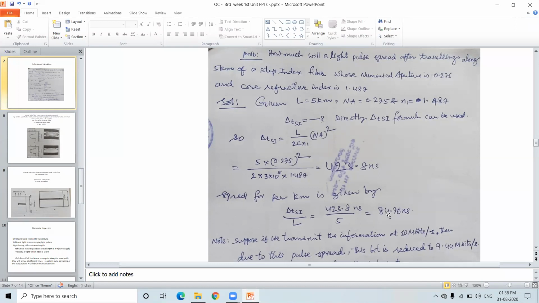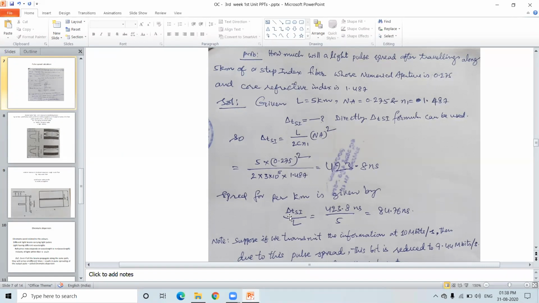Therefore, it is unwanted spreading. So now the next question is, can we reduce this pulse spread? Can we reduce this pulse spread? Clear? Now, all of you clear? What is the delta T_SI?